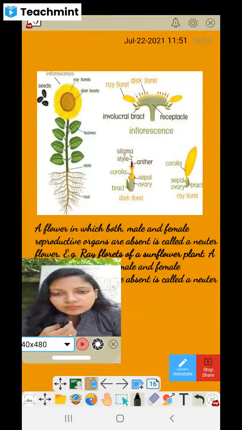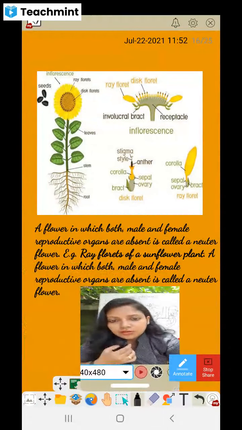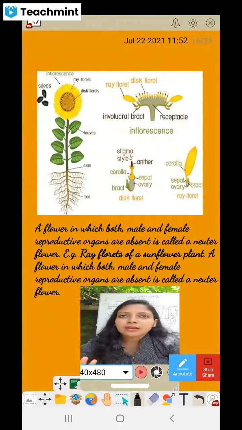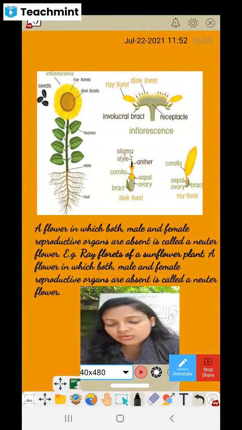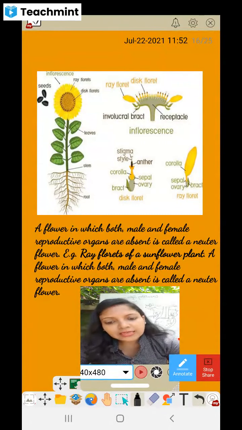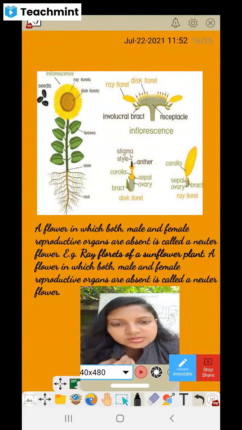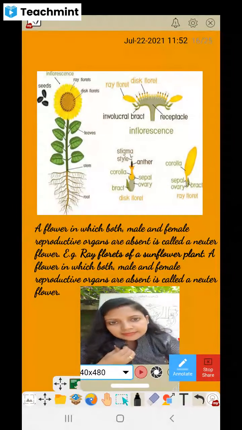Okay, now what is neuter flower? We have studied that. Neuter means neuter gender, you might have heard, neither male nor female. Like that, in the plant also there is a neuter flower. That means they lack both the female and male parts of the plant. So they are called neuter gender, neuter flower. In human beings we say neuter gender, and in the same way in plants also there is, and it will be counted in the sunflower itself.